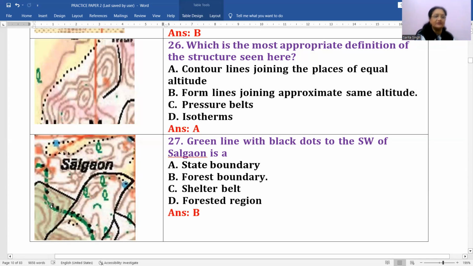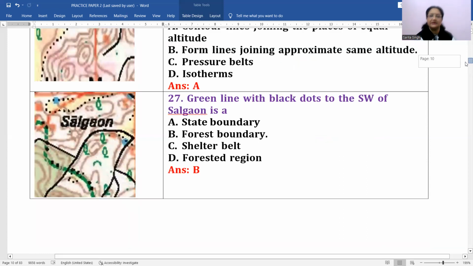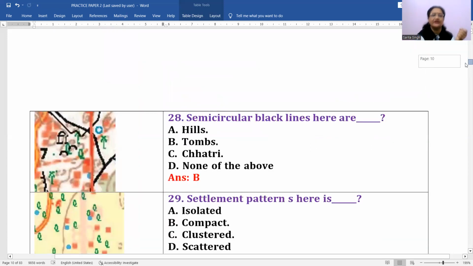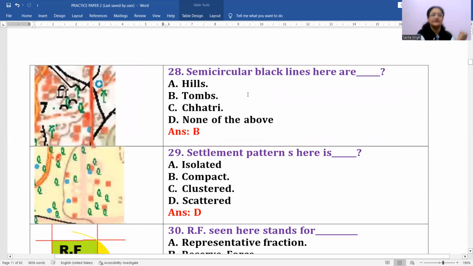आप ये देख सकते हो, green line के बीच में black dots हैं। Okay, तो ये किस चीज के लिए हम यूज करते हैं ये सिंबल? This is always a boundary again. For what purpose it is used? To demarcate the forest boundary. Okay, तो ये कुछ बेसिक पॉइंट्स हैं जो टोपो शीट से रिलेटेड हैं, बच्चों। That's why I wanted to discuss that here.